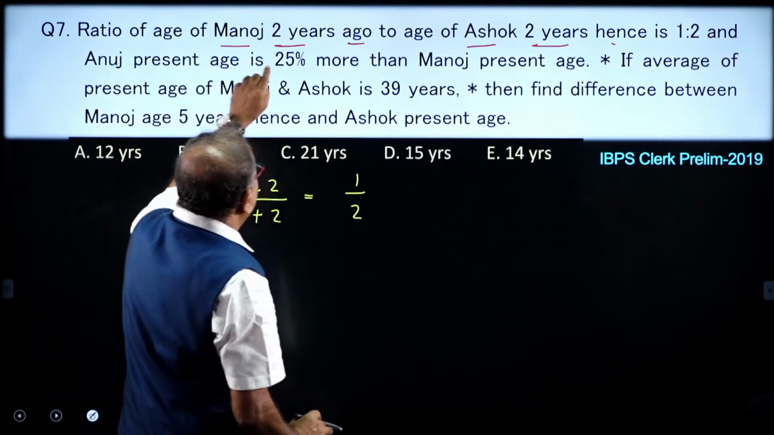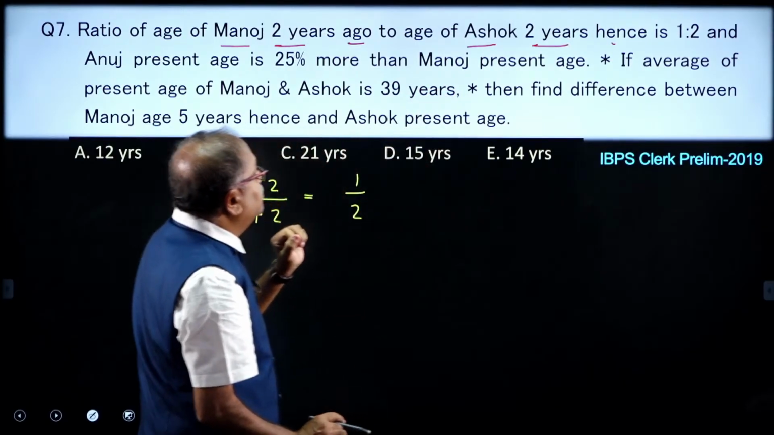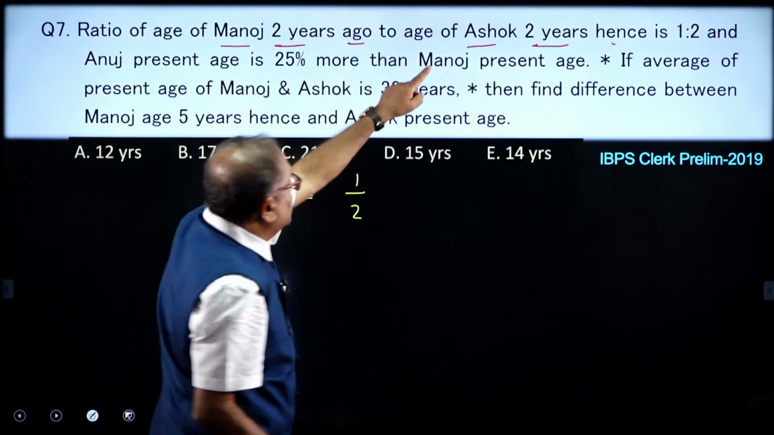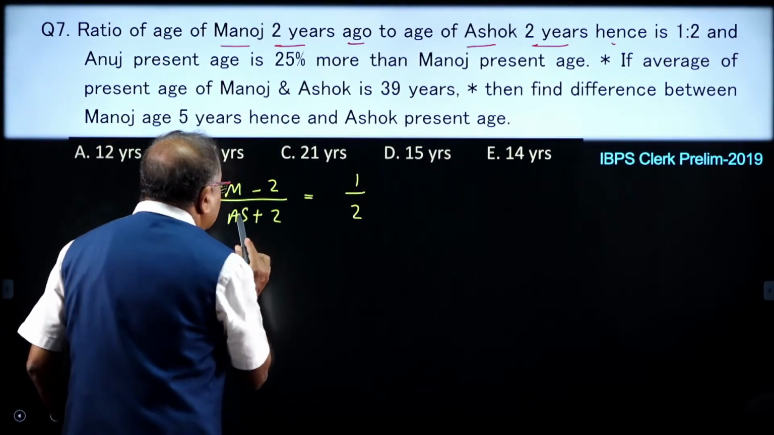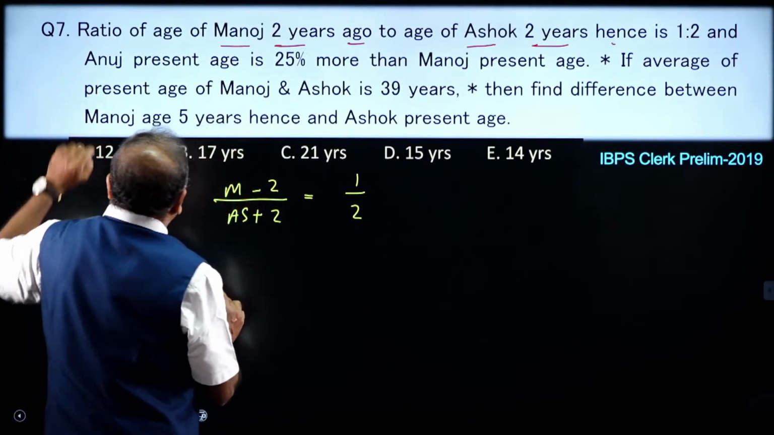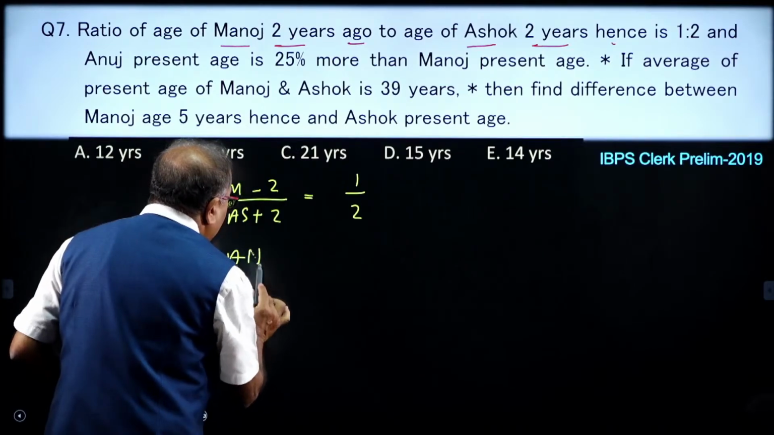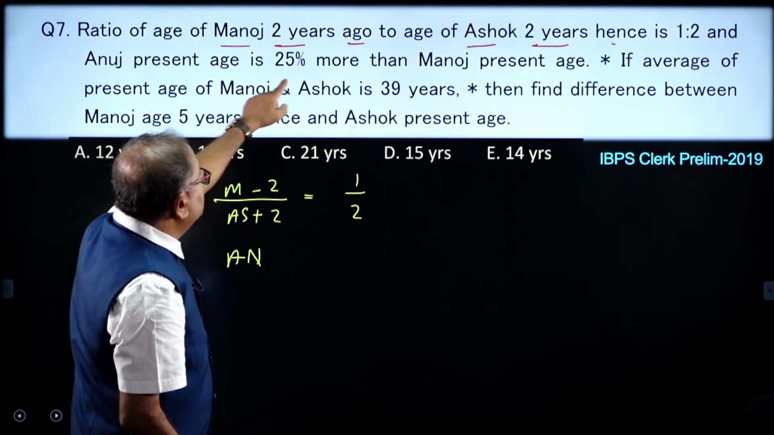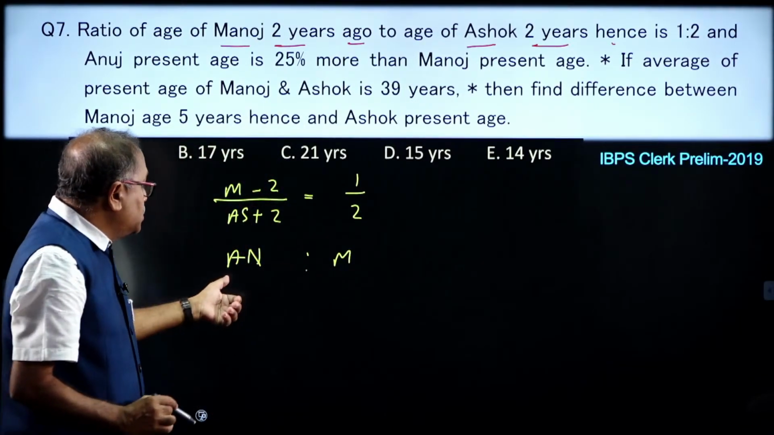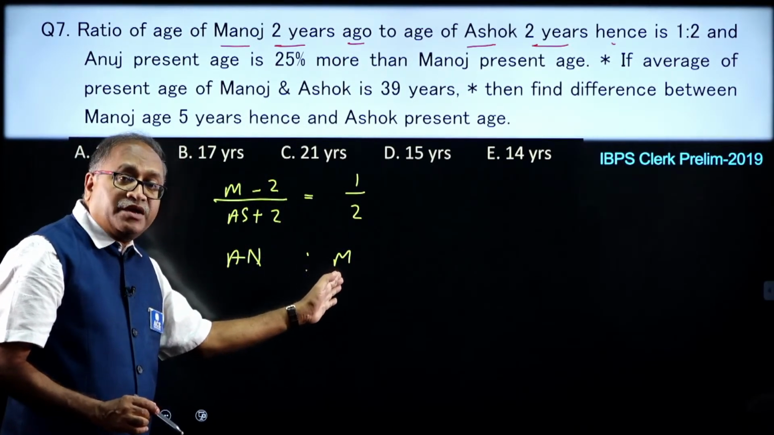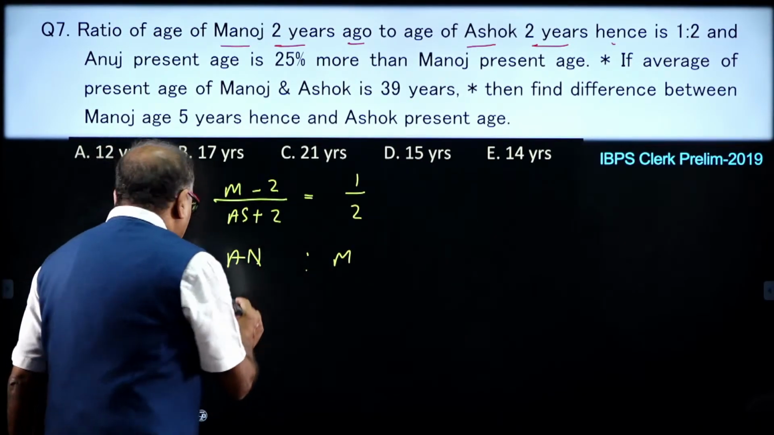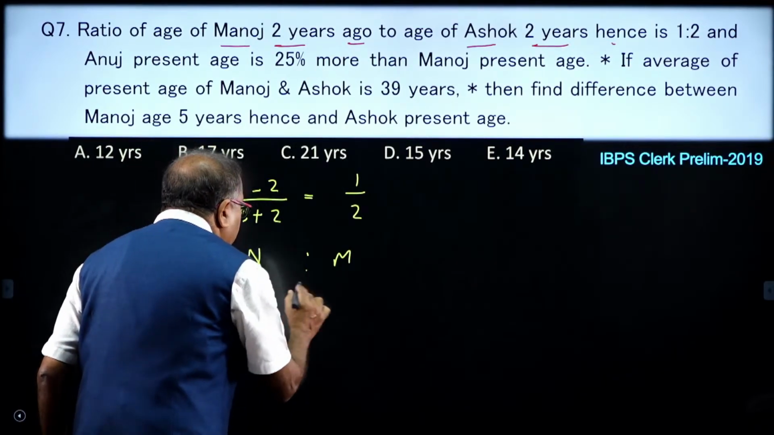And the Anuj present age is 25% more than Manoj present age. Okay, Anuj, and that is Ashok. So, let me write down Ashok as AS, Anuj as AN. Another information we have is that Anuj age is 25% more than Manoj. That means, what is their age ratio? This is 25% more. That means, if this is 100, this is 125. The ratio will be 5:4. So, this ratio is given to us as 5:4.